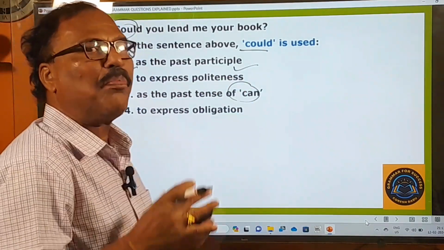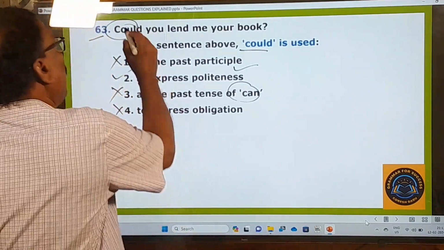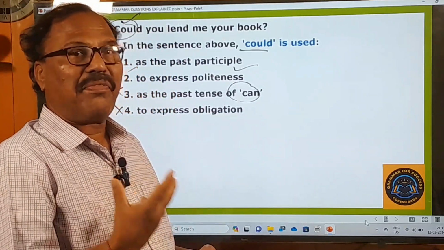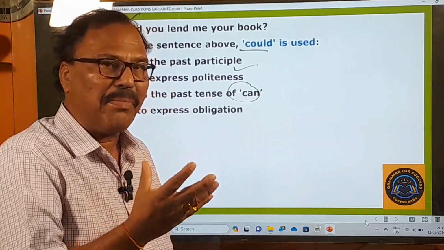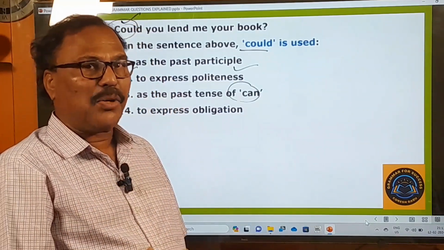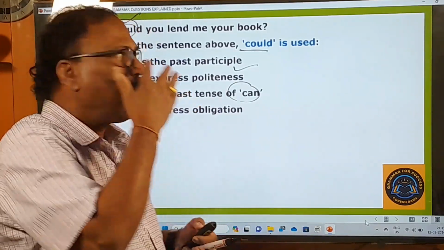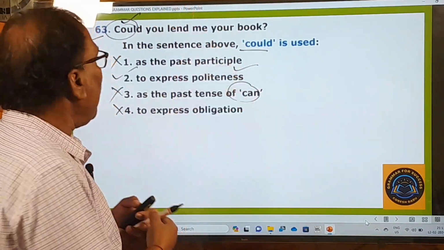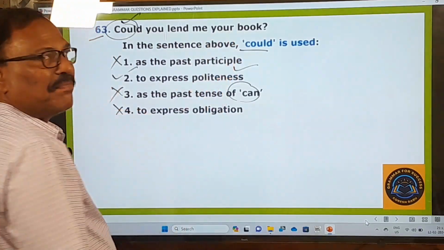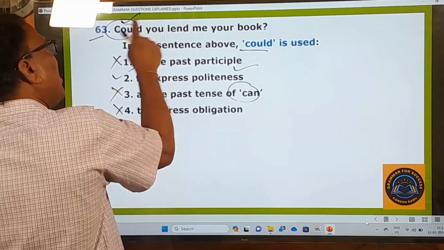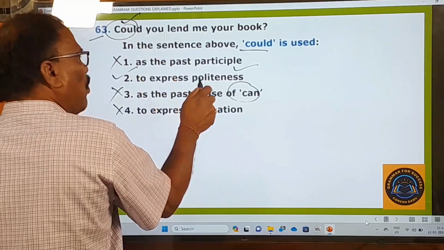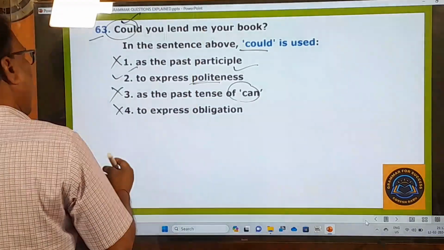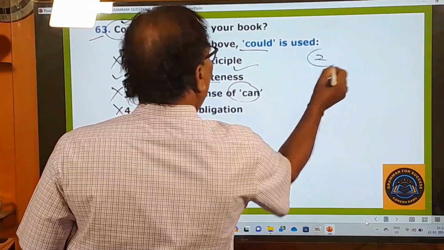When you want to be more polite with others, you must make use of this could in the questions. Could you help me in the examination? Instead of asking your friend, can you help me? Can you help me is less polite, and could you help me is more polite, because could expresses more politeness. Therefore, in this sentence, could is being used to express politeness, not obligation. It is not used as the past participle. And this second one is going to be your answer.